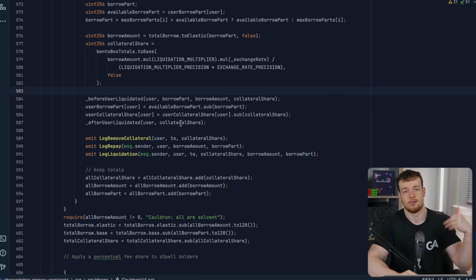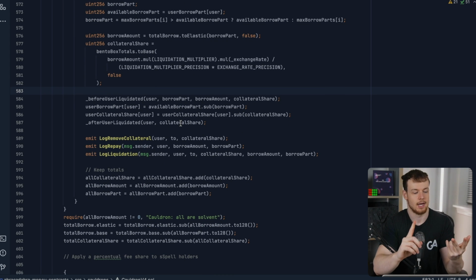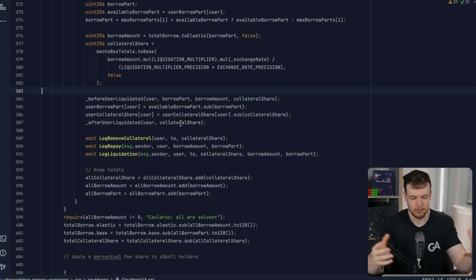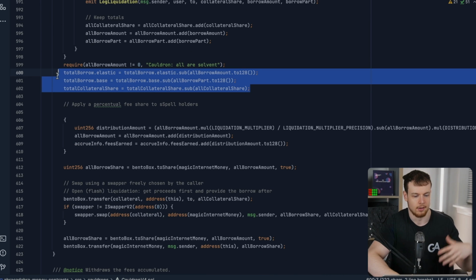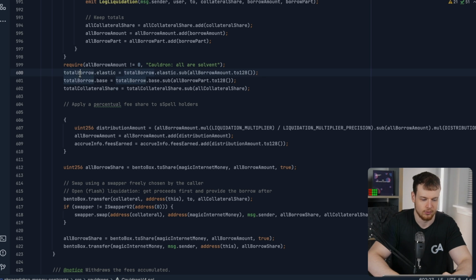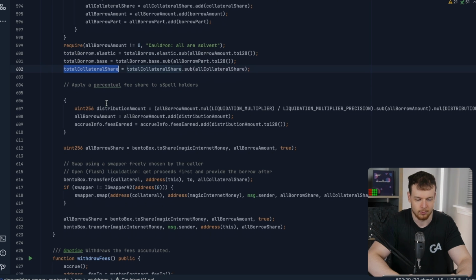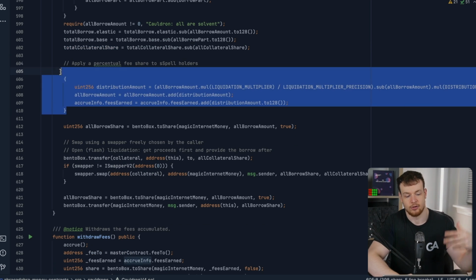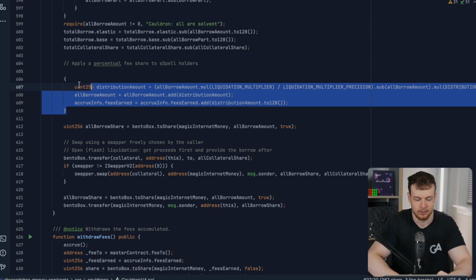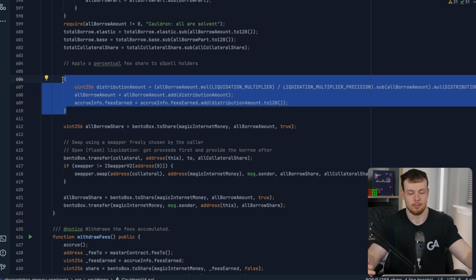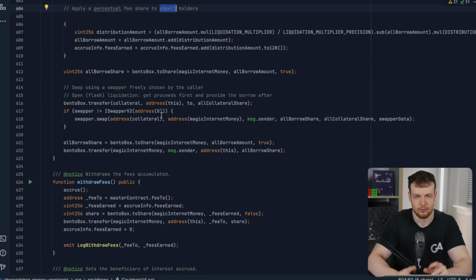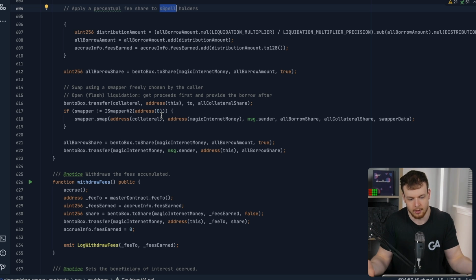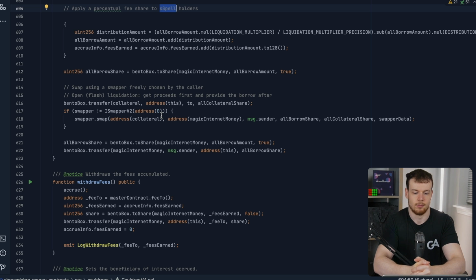After we sum all of the collateral amounts and the borrowed amounts that should be settled from all of the users who are liquidated, we make the necessary storage changes for the total borrow and the total collateral share. Then a certain amount of that liquidation bonus gets distributed to the SPEL holders, the people who are staking their SPEL tokens, which you can think of as the governance token for this protocol.